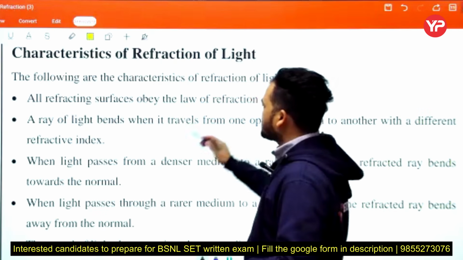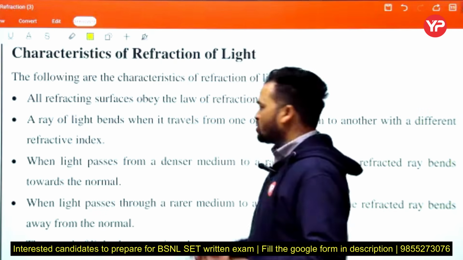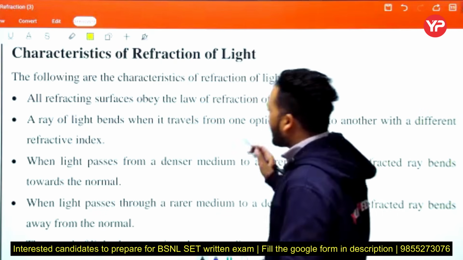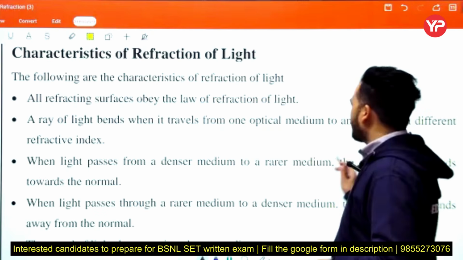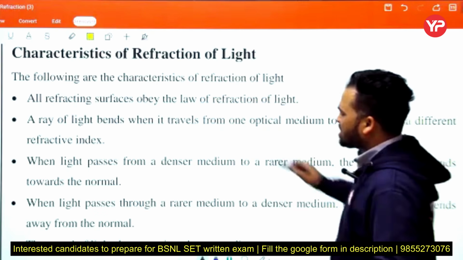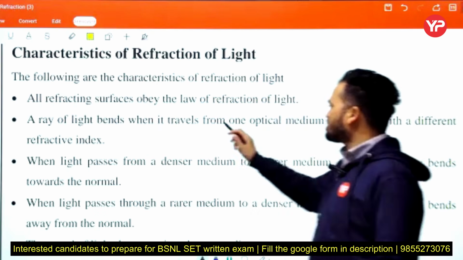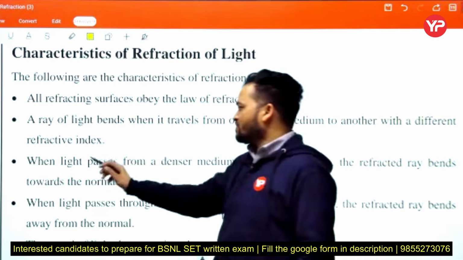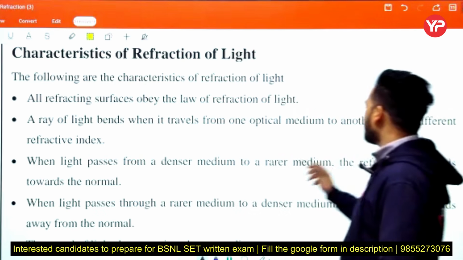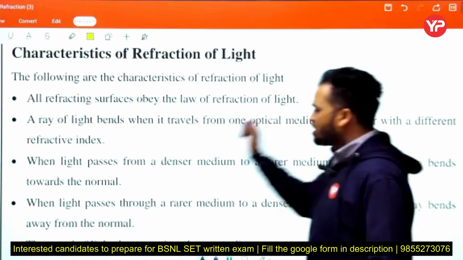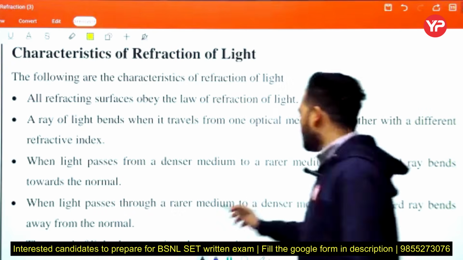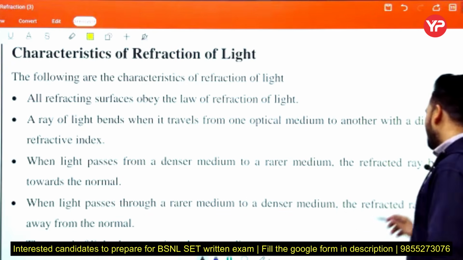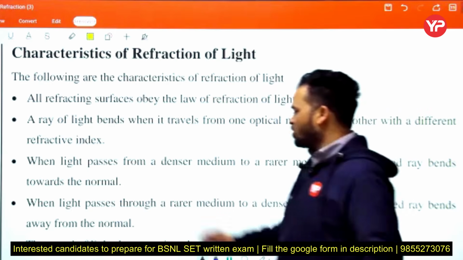All refractive surfaces obey the laws of refraction of light. A ray of light bends when it travels from one optical medium to another with a different refractive index. We discussed this in the previous class. When light passes from a denser medium to a rarer medium, the refracted ray bends towards the normal. When a light ray passes from the rarer medium to the denser medium, the refracted ray bends away from the normal.